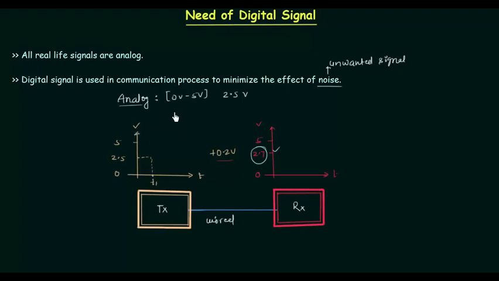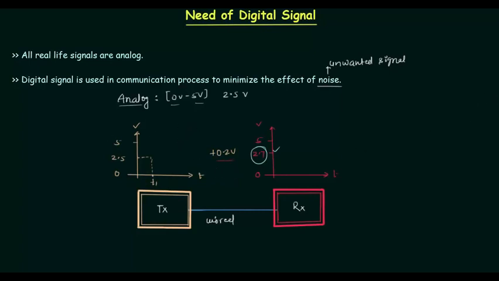It can take any value from 0 volt to 5 volt, and 2.7 is definitely within this limit. So at the receiver's end we will consider the transmitted voltage equal to 2.7, but it is 2.5. So there is effect of noise in case of analog signal.